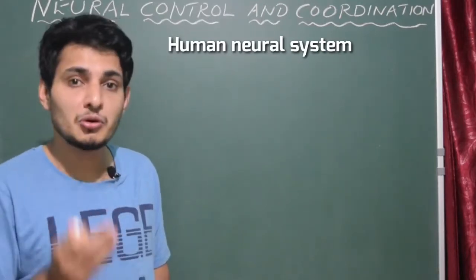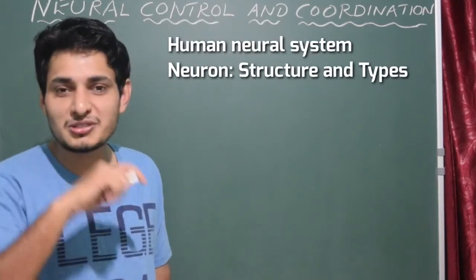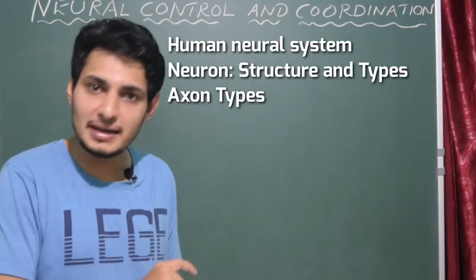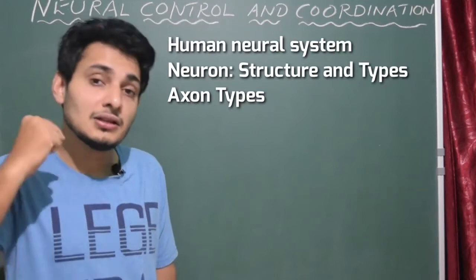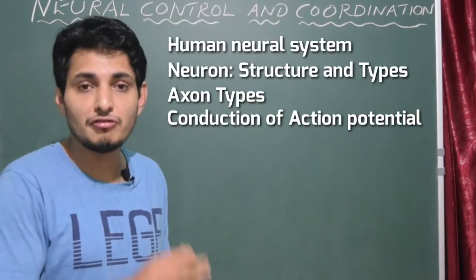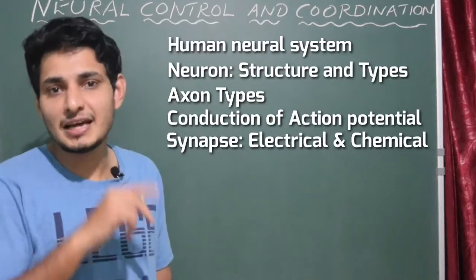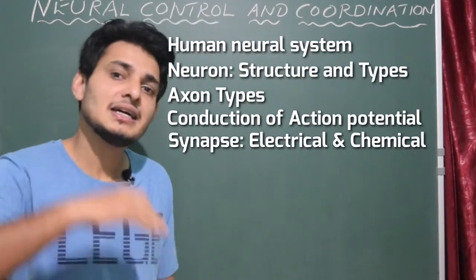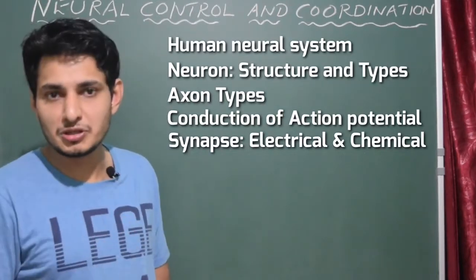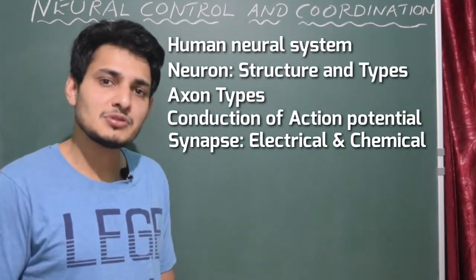Then we spoke about the structure of the neuron and the types of neuron based on the number of axons and number of dendrites. Then we spoke about the types of axon, myelinated and non-myelinated. Hope you recall that. Then we spoke about the conduction and transmission of the action potential within the nerve. And then we spoke about the synapse. There are two types of synapse, electrical synapse and the chemical synapse. Chemical synapse is slow conduction, transmission of electrical impulse between the two neurons, normally seen in human beings or animals. Electrical synapse is seen in insects.